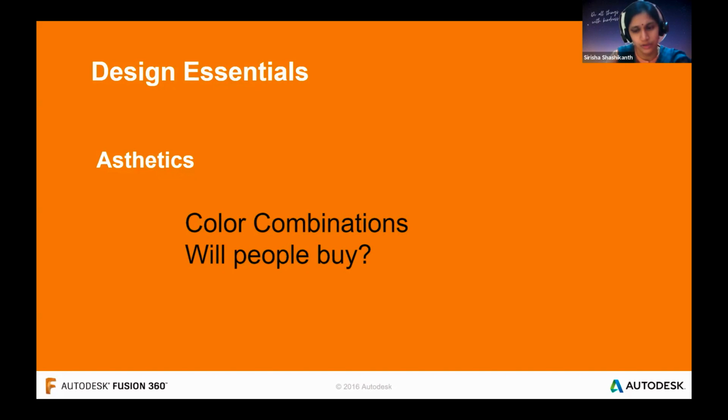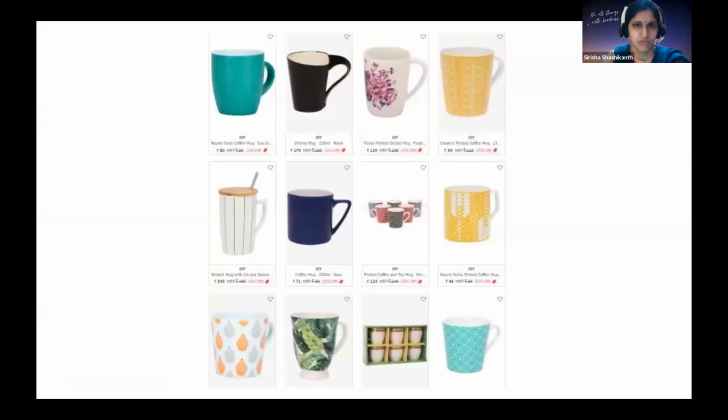And if you're going to keep this cup in an online store, how attractive is it compared to the other things? Shopping has become very easy now that everybody is buying online. So aesthetics is the first thing, even before functionality. Only after buying will they see the functionality, but before that, the aesthetics should be very pleasing. Only then can we move on. For this, in Fusion 360 we have a very good workspace called Rendering, where you can render your products. That will show you in real time how they're going to look.